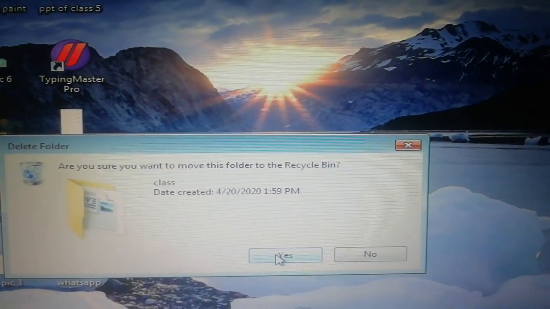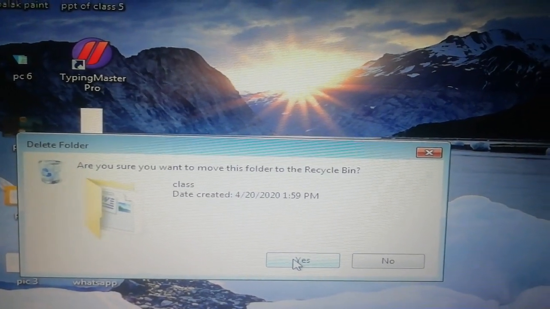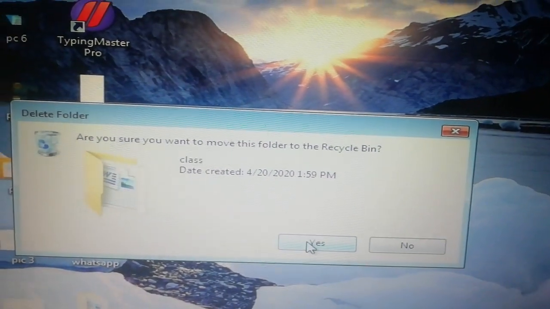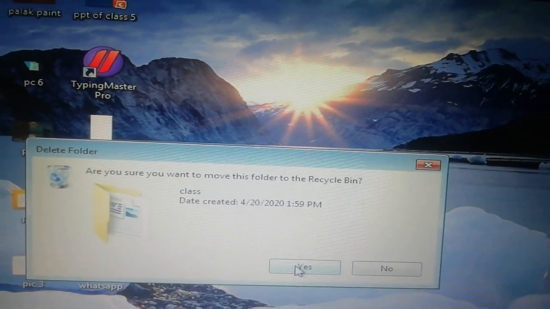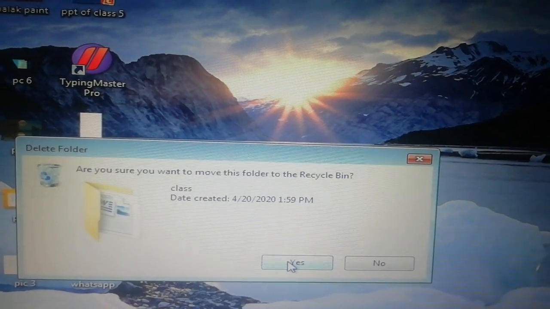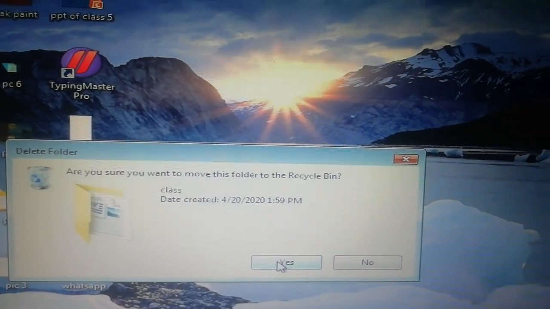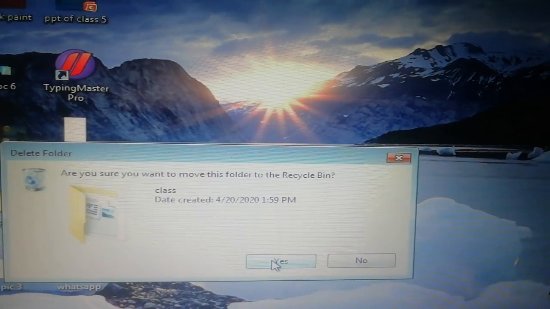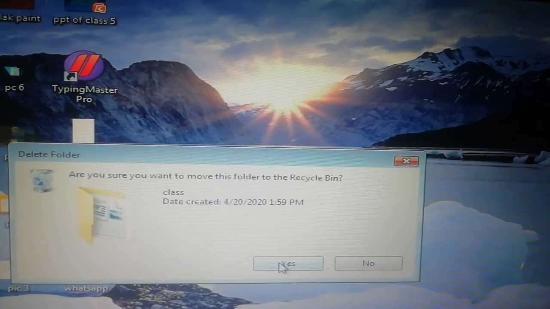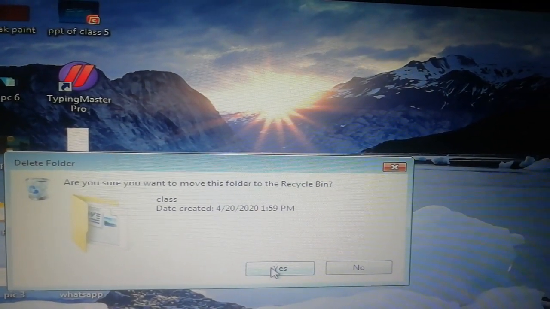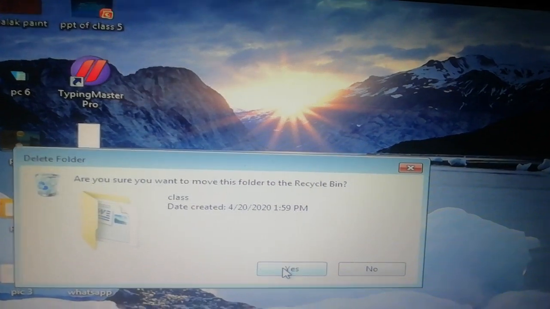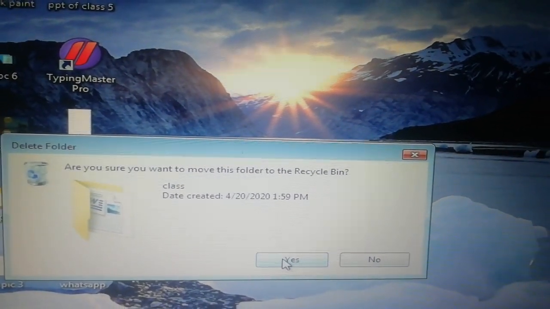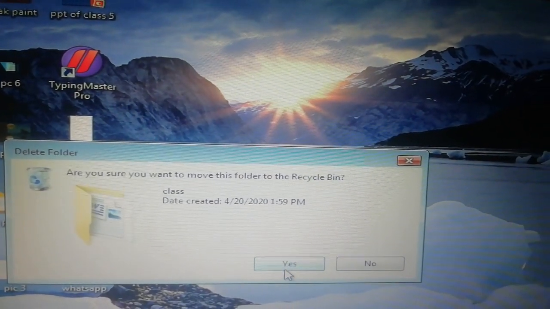There are special keys which delete a file directly from the computer system, but here I will tell you that a file or folder doesn't go directly through the delete option. Listen again, कोई भी फाइल डायरेक्टली डिलीट नहीं होती है. The deleted file goes to the recycle bin.